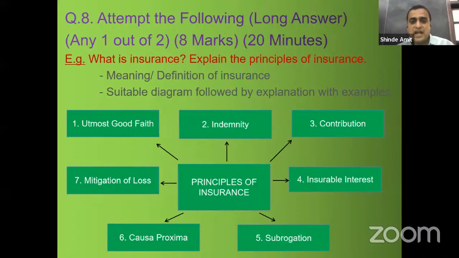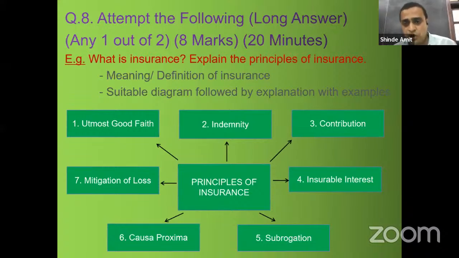After drawing the diagram, you can start explaining each and every principle. First of all, the explanation, and then also write the examples. For utmost good faith, for indemnity. Indemnity, you can explain much more things. That is, the principle of indemnity is applicable to marine insurance, fire insurance, but it is not applicable to life insurance. Why is it so? You can explain it.